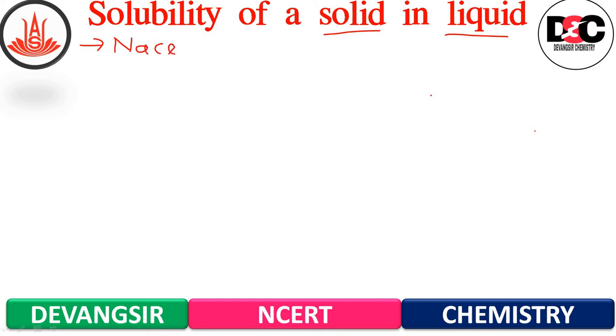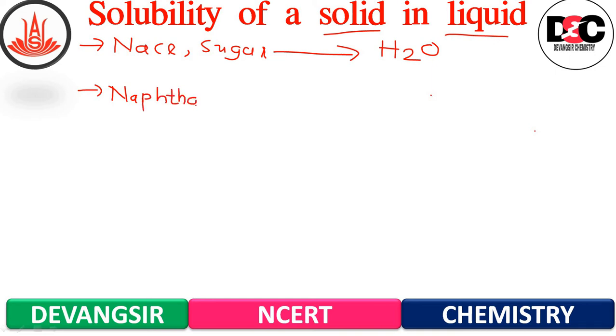NaCl, that is sodium chloride, and sugar will dissolve in water, whereas naphthalene and anthracene, both these compounds dissolve in benzene.